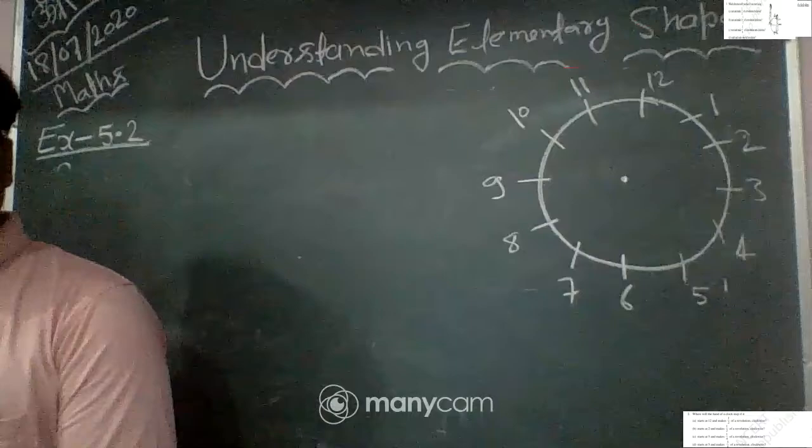Okay. The number of hours in 1 by 2 revolution is equal to 1 by 2 into 12. This is 6 hours. So you move 6 hours: 1, 2, 3, 4, 5, 6. We reached 6. Okay. We reached 6. Is it clear?